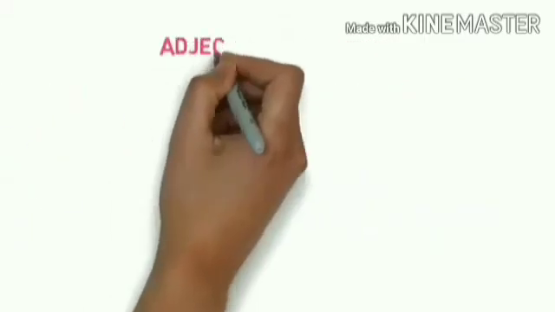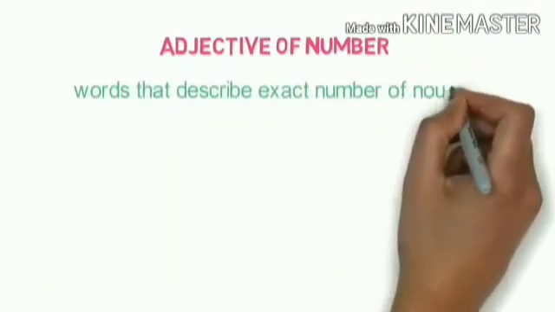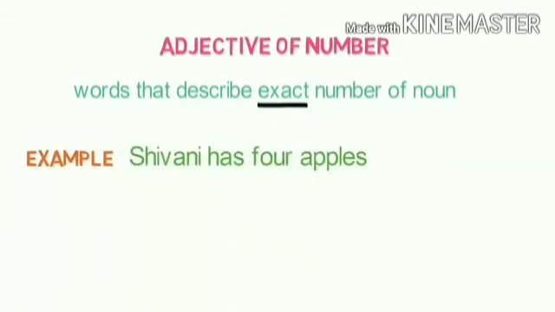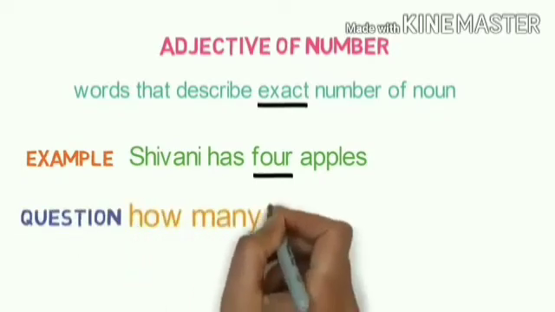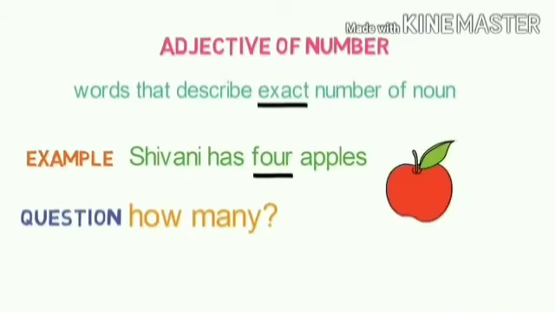Okay. Now, adjectives of number. The words that describe the exact number of a noun are called adjectives of number. Remember, it's exact here. Shivani has 4 apples. How many apples does she have? 4 apples. Okay, so it's the exact number of apples. It generally answers the question, how many? If you have 1 apple, then you can say an apple. If you have many, you can say 8 apples or 10 apples. Alright? So it gives you the exact number. Is it clear to you, children? So it's called adjective of number. Shall we go to the next one?